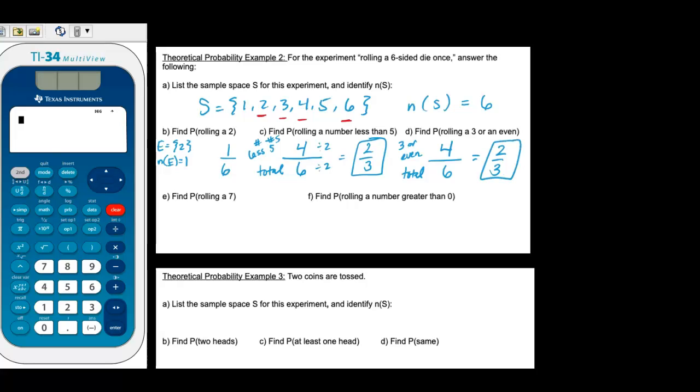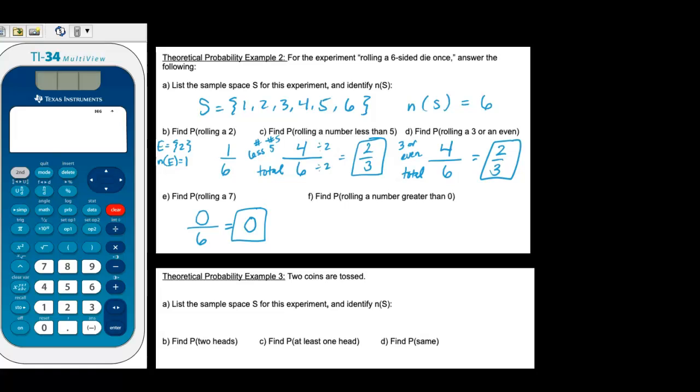Probability of rolling a 7. So, and let me go ahead and erase these guys here. So I've got my same total, so there are 6 possibilities, and I look and see, well, how many of them are a 7? 0, none of them. So it's totally possible to have a probability of 0 out of something. And if we divide 0 by anything, you just get 0. So there is a 0 possibility or probability that you're going to roll a 7 on a 6-sided die.